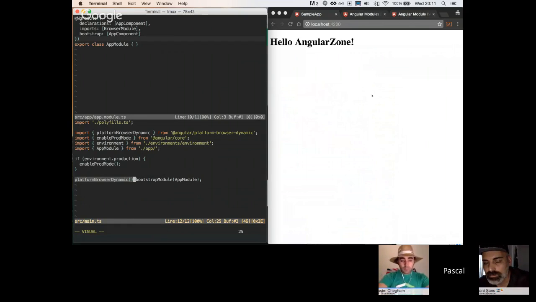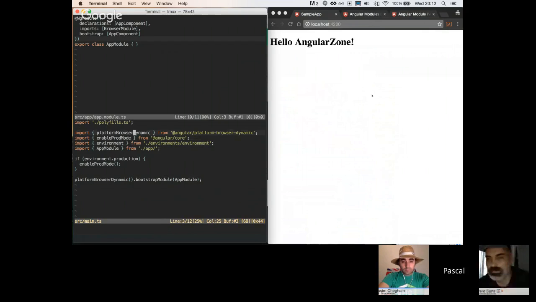You can run your application in the browser, but compile your application offline first. Or you can run them in a web worker or on a server. It really doesn't matter. You can basically run your Angular application pretty much everywhere. And depending on where you want to run your application, you want to create a different platform, because a platform creates some certain things that you need to make them run in the platform.